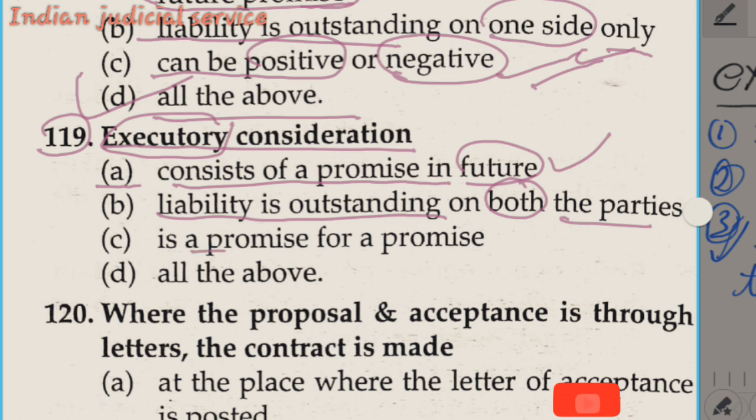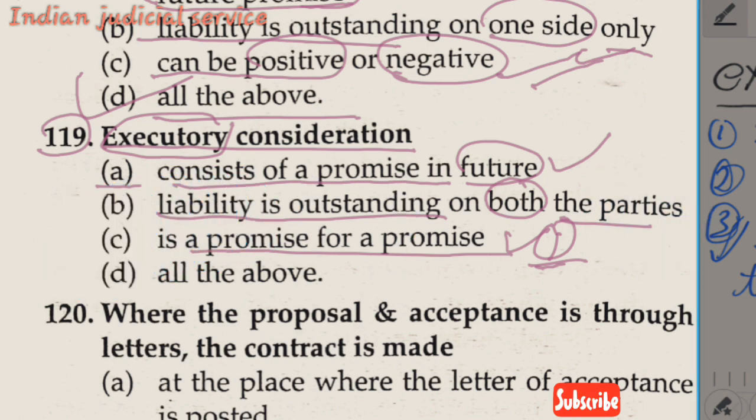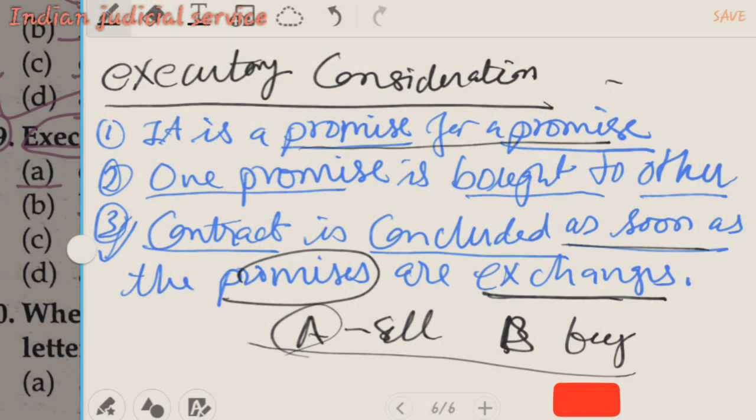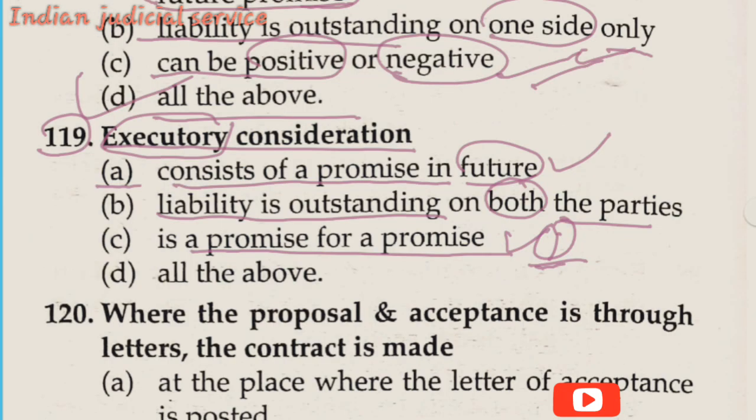Now option C, the promise for a promise. It is the basic statement, the first element of executory consideration. Now option D, all of them. So it is clear that all these conditions are in executory consideration, so the answer is option D.